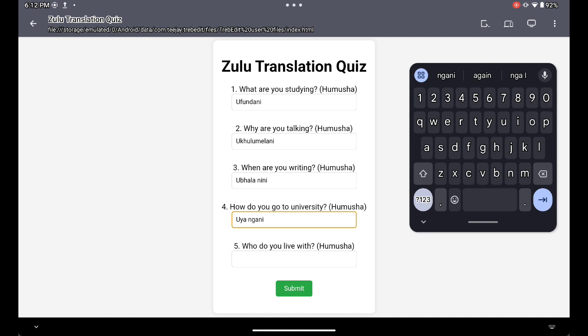Now we need to say to universities. This is already saying how do you go. Uya and Gani. Ngani is obviously the question, and this is a verb, and this is a subject link. So same structure we're using: subject link, verb and question. And now we're just doing the object.